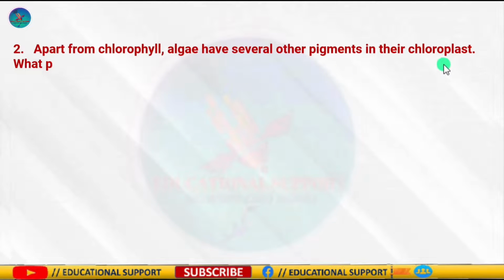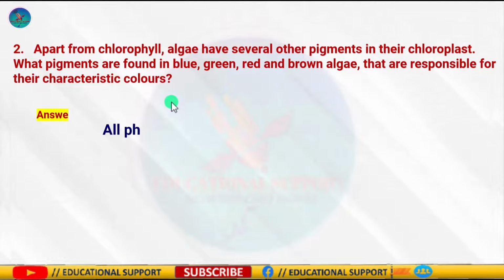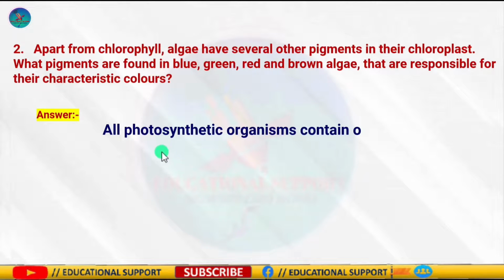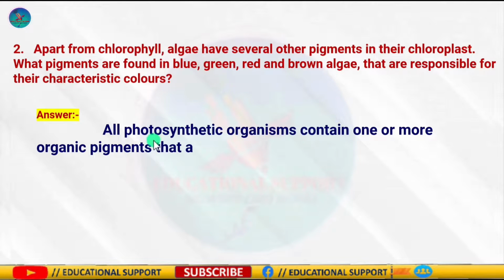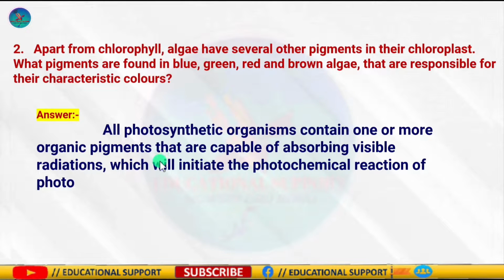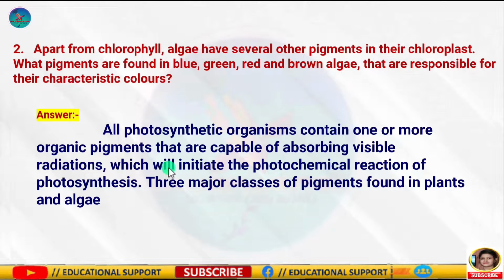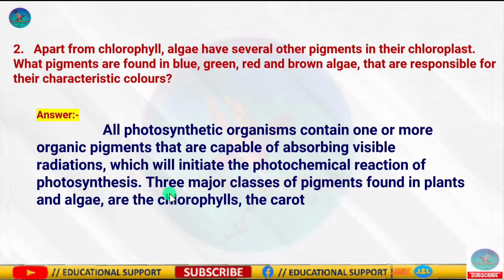Next question is, apart from chlorophyll, algae have several other pigments in their chloroplast. What pigments are found in blue-green, red and brown algae that are responsible for their characteristic colors? Three major classes of pigments found in plants and algae are chlorophyll, carotenoids and phycobilins. Carotenoids and phycobilins are called accessory pigments, since the quanta absorbed by these pigments can be transferred to chlorophyll.